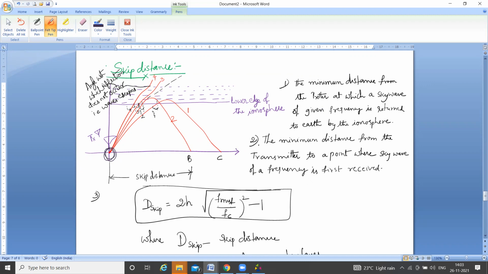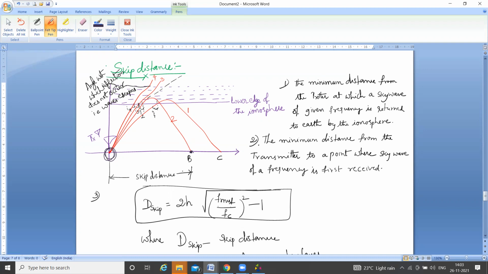Let us assume the electromagnetic signal reaches a point here. The skip distance is the minimum distance from the transmitter at which a skywave of given frequency is returned to the earth. From the ionosphere, this wave is returned to the earth at point B. Hence this minimum distance at which a skywave of given frequency is returned to the earth by the ionosphere layer is called the skip distance.